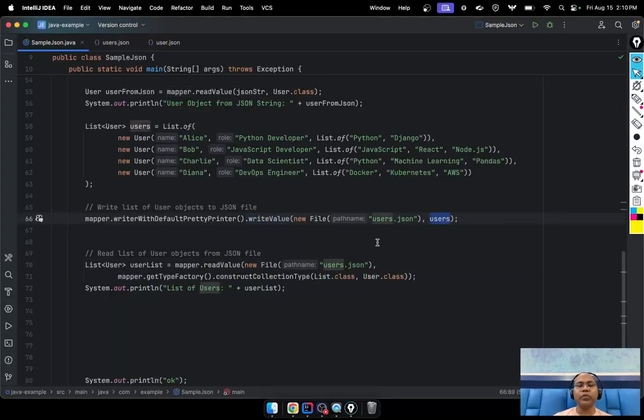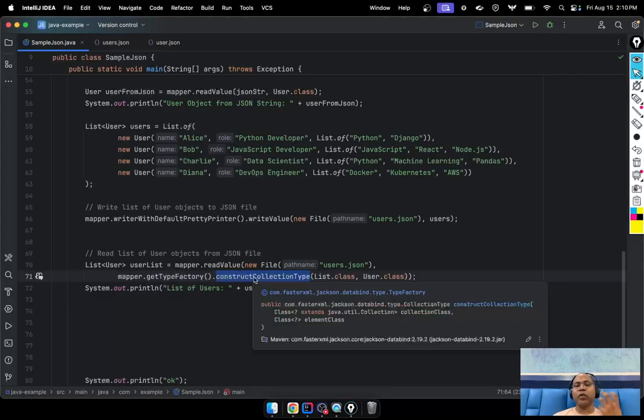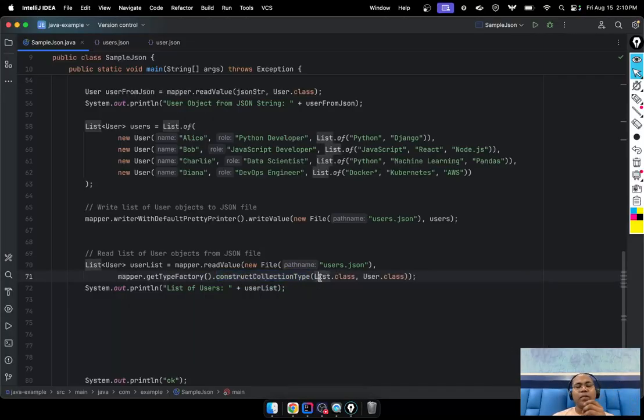Now I want to read the user list from the file. The file contains a list of users. I can say readValue. The question is that they have a list of values, so here you can mention that I want a list of users. So here we have to pass this parameter, the mapper's type factory and constructCollectionType, because here we want the collection type to be list. Sometimes we want a set, sometimes a map.